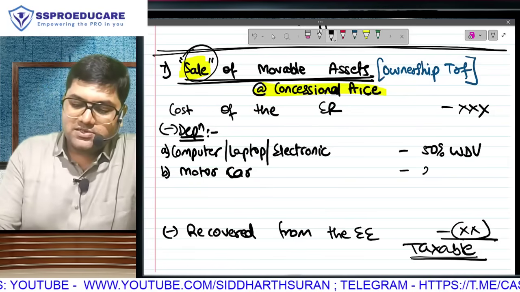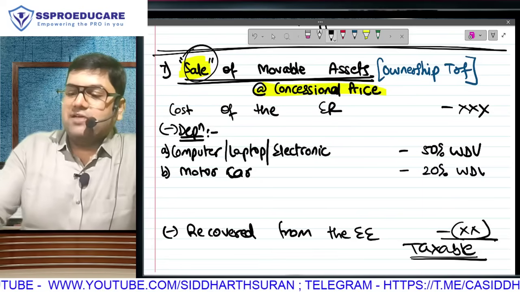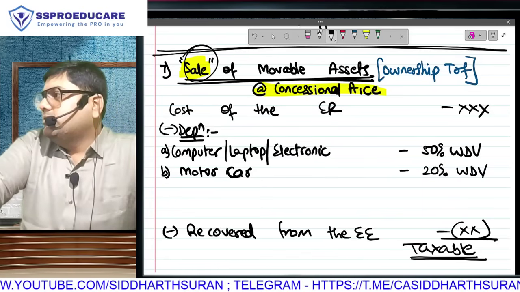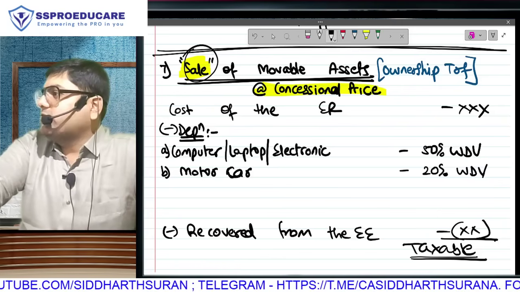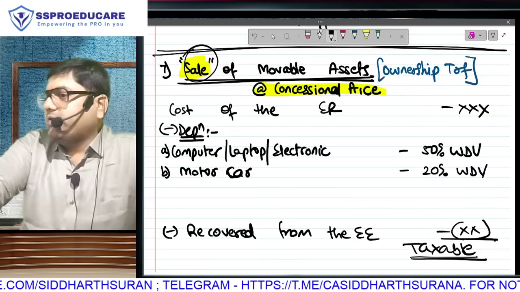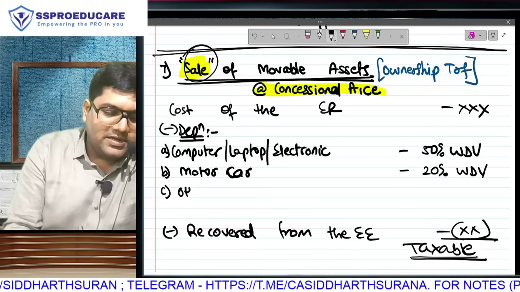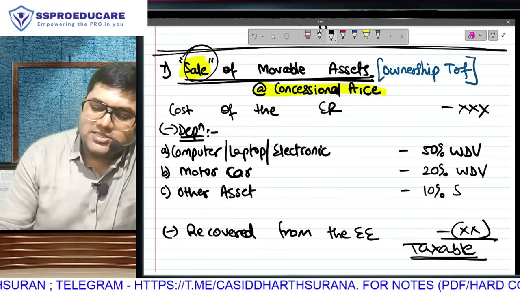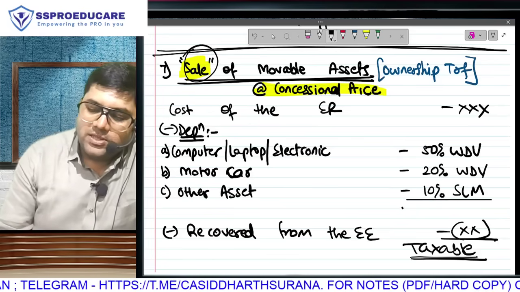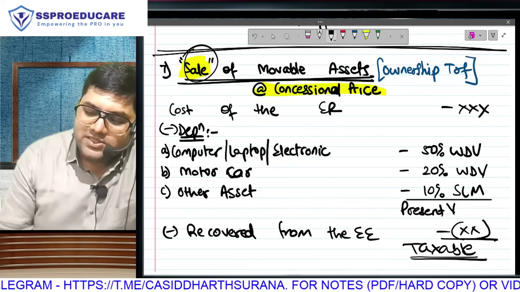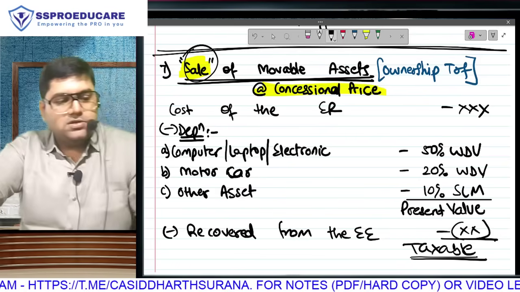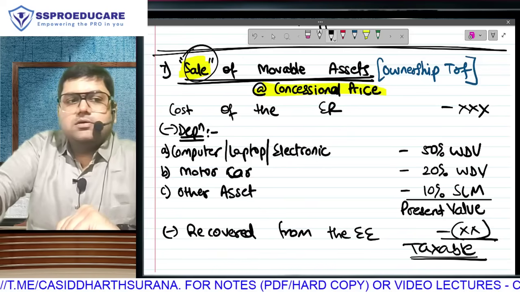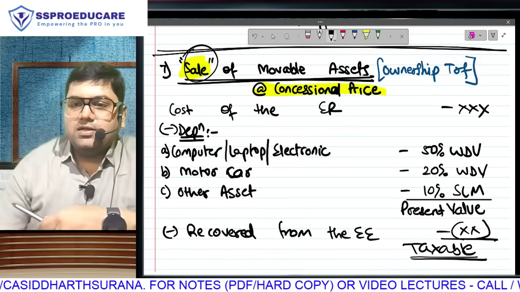Then on a car we will charge 20% WDV. A car of 1 lakh given on the same day, what is the value? After 1 year, 80,000, after 2 years 64,000. Every year you will keep on subtracting 20%. And if it is any other asset, like a sofa, dining table, etc., they will charge 10% straight line method to give you the present value of the asset. Present value means the value as of which date? The day when this asset was given to the employee.